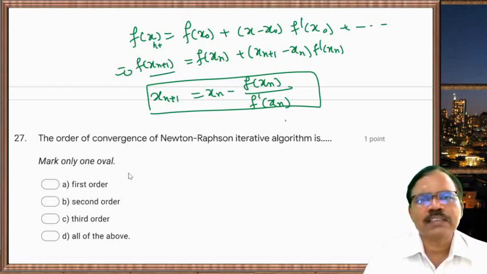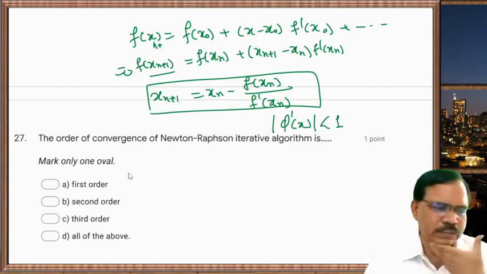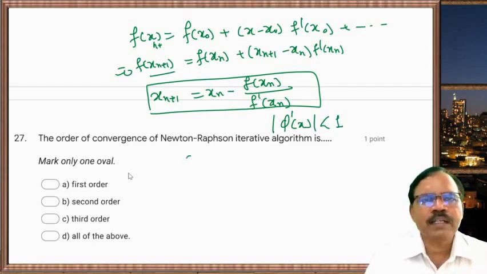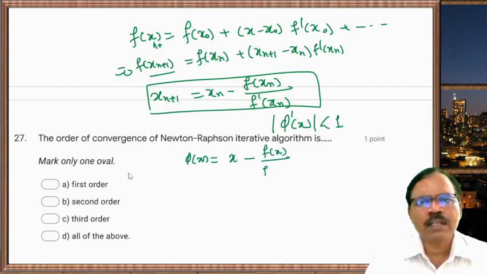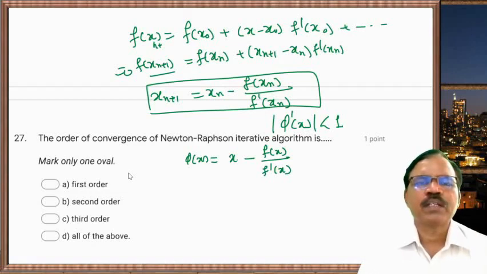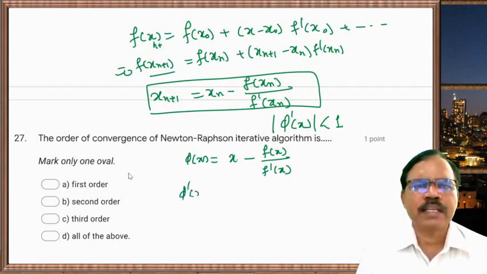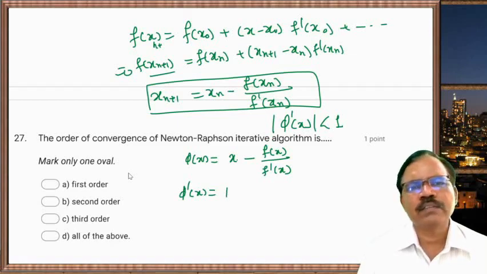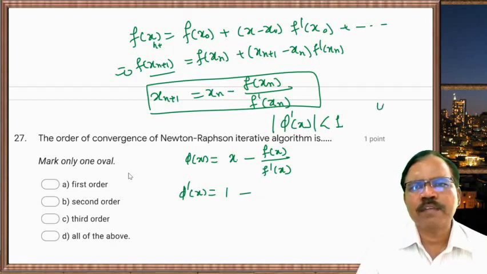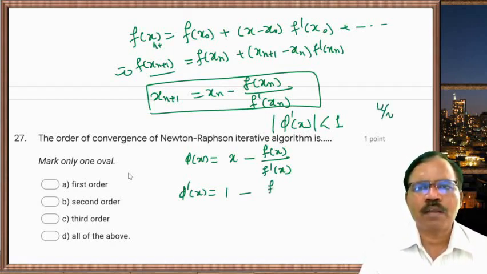So convergence. Suppose phi is a function, and if we take its derivative, and if it is less than 1, that is convergence. So suppose we take phi of x is equal to x minus f of x upon f dash x. Now take the derivative. So phi dash x is equal to, you will get 1 minus the derivative with respect to x. Now here the u by v rule you can write. So you can write f of x into f dash x.